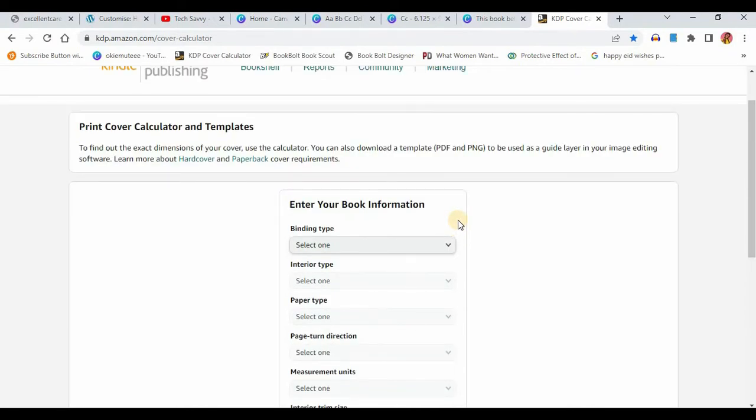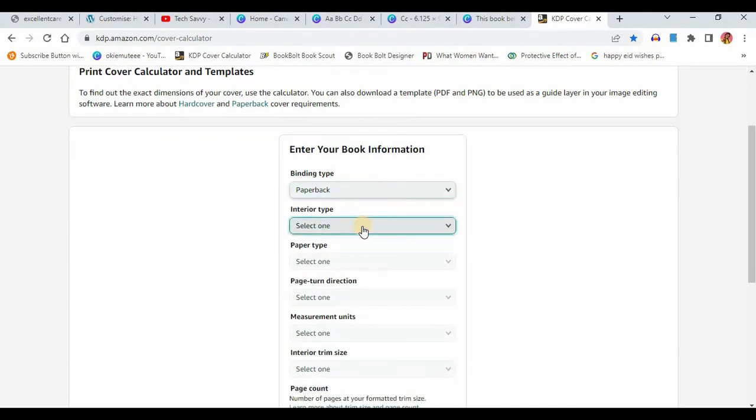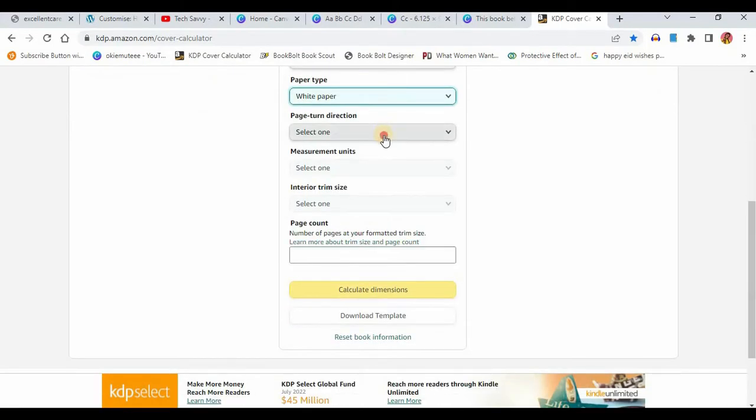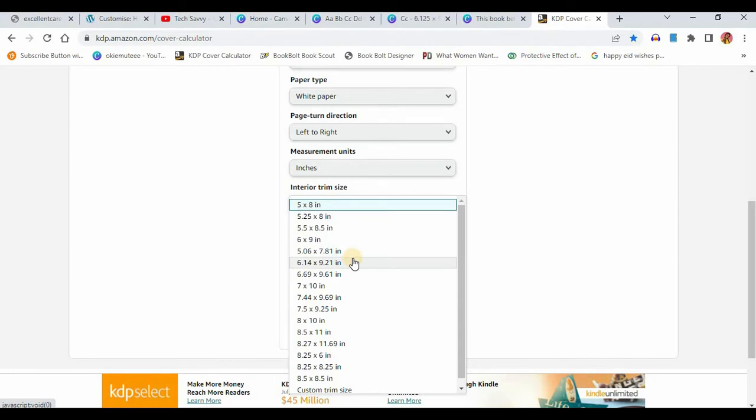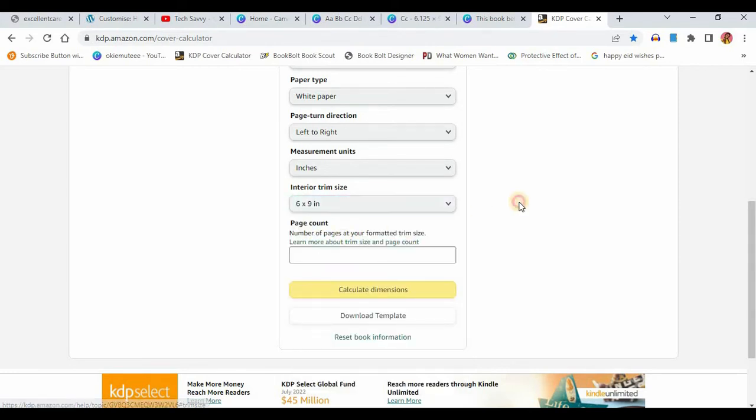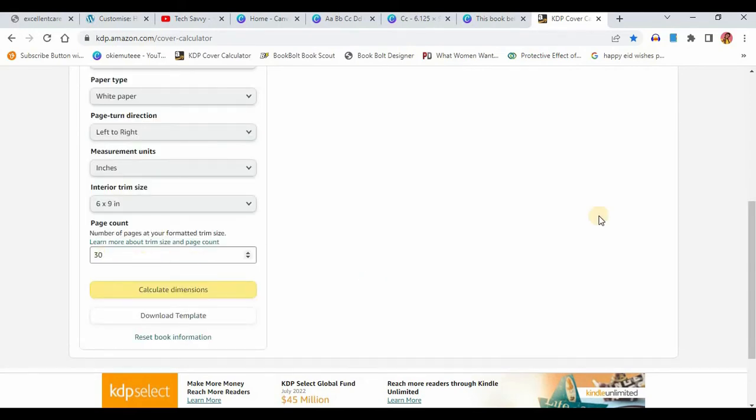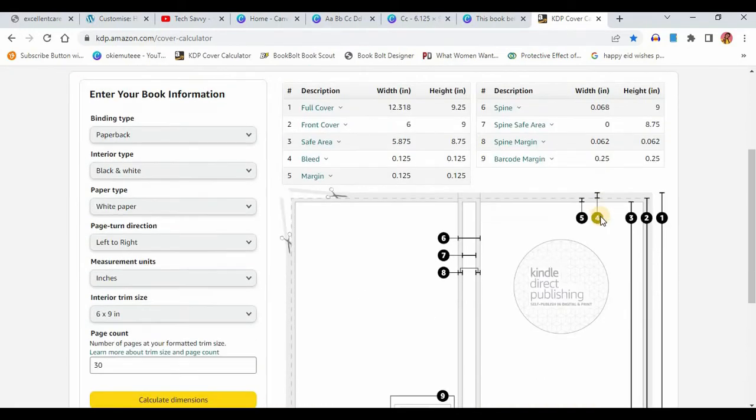When it brings you here, the first thing you want to do is come to your binding type. I'm doing a paperback. My interior is black and white. Paper type is white paper. My page turn is left to right. My measurement is in inches. My size, let's say I want to use 6 by 9. So I'm using 6 by 9, and my page count is 30. Then I click on calculate dimension. So it's going to bring out the dimension for me.